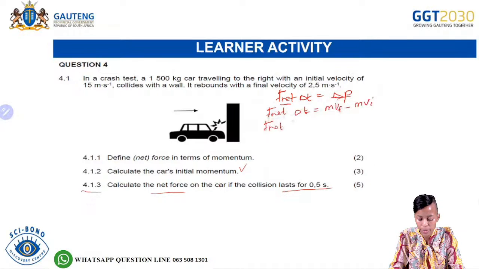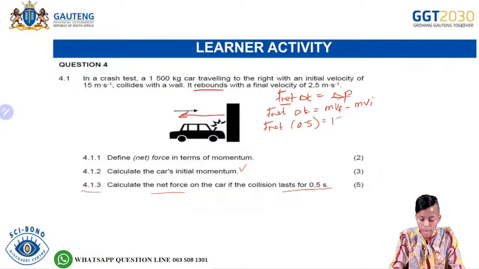So it will be F net. The time is given as 0.5. The mass. So for the final, we said the velocity is in which direction? We said it's to the left because they said it rebounds. So meaning it will move in the opposite direction.